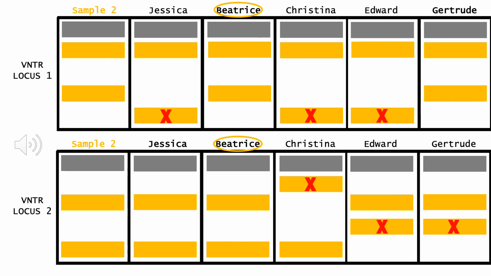We can also observe that Christina is the daughter of Beatrice because the two share at least one identical allele at VNTR locus 1 and 2. Since one allele is received from each parent, the shared alleles Christina has were given from her mother, and the unshared alleles were given from her father.